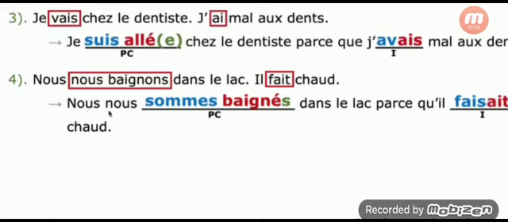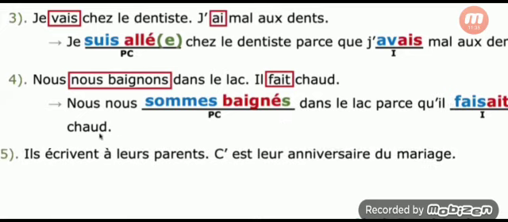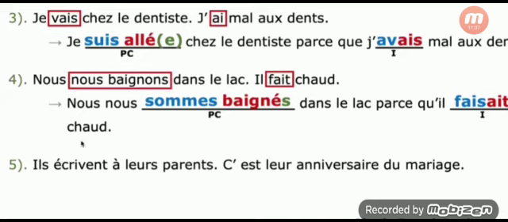You get the answer: Nous nous sommes baignés dans le lac parce qu'il faisait chaud. We took a bath in the lake because it was hot. Like this you can change it. Sorry, chaud means hot. Okay, it was very warm.